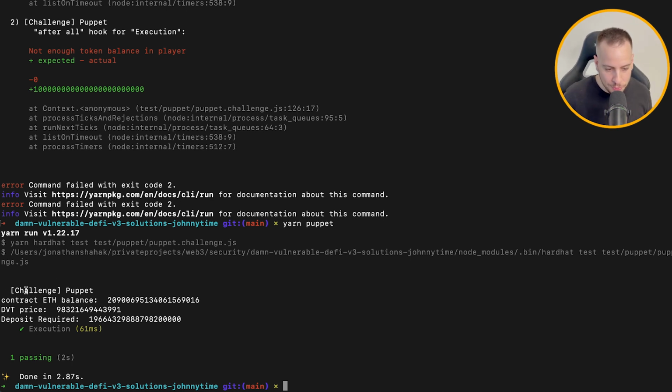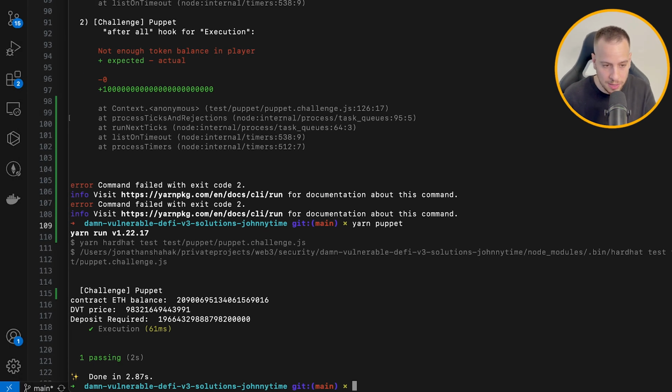Finally, it was a long process, but we learned so much, guys. We were able to drain all the pool by manipulating the Uniswap price. And this was an amazing exercise to learn about oracle manipulation and why you should not rely on Uniswap liquidity pools for oracle prices.